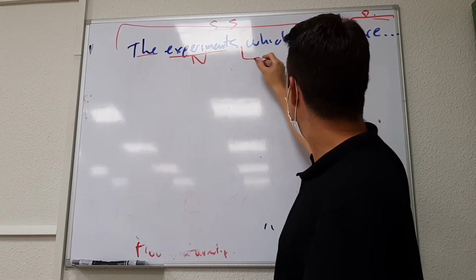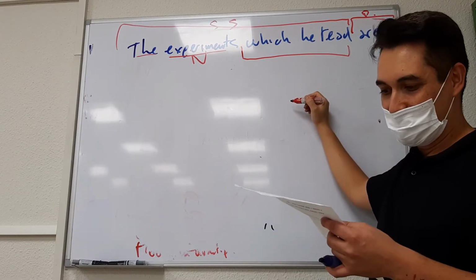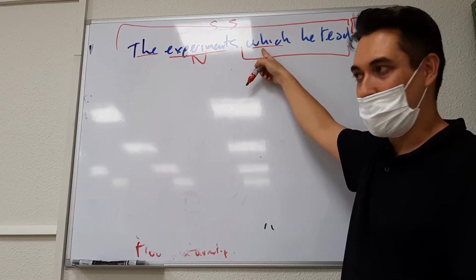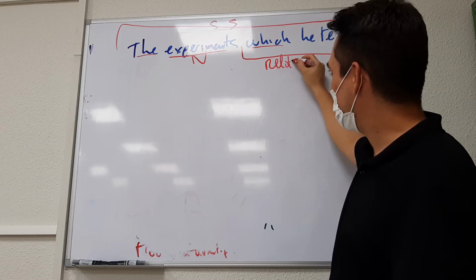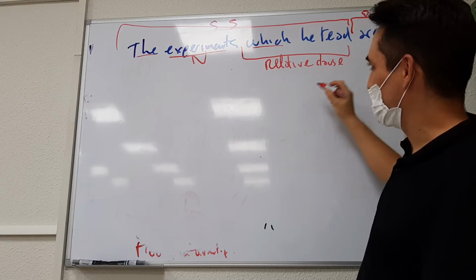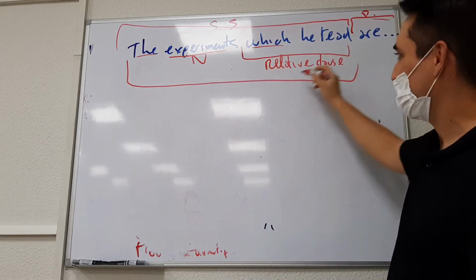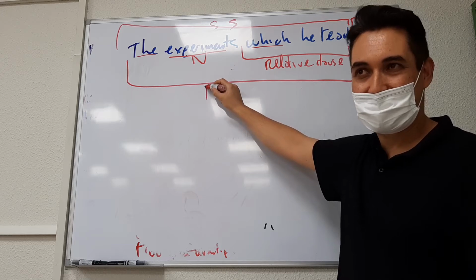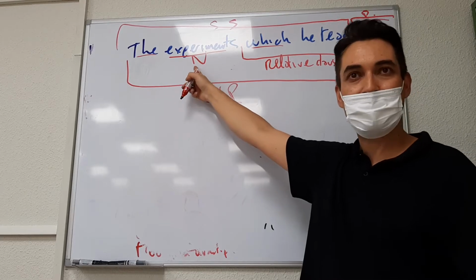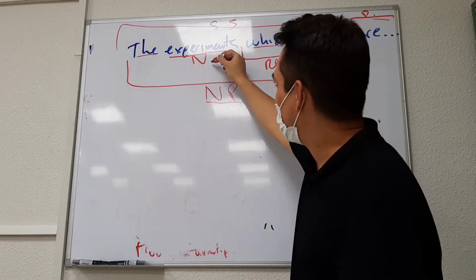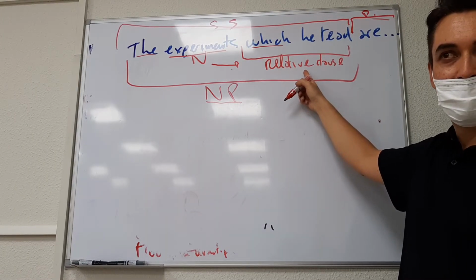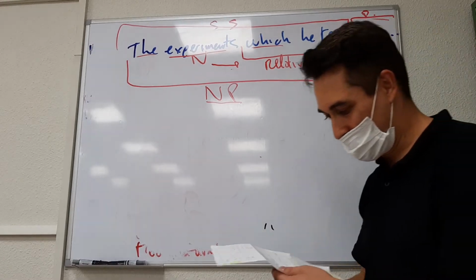After the noun, what is this? Very good. What is which? A relative pronoun. So what is this? Relative clause, we can call it. And what is this whole thing? What type of phrase? Noun phrase. Why is it a noun phrase? Because the most important element is the noun. So, after a noun, we can have a relative clause.